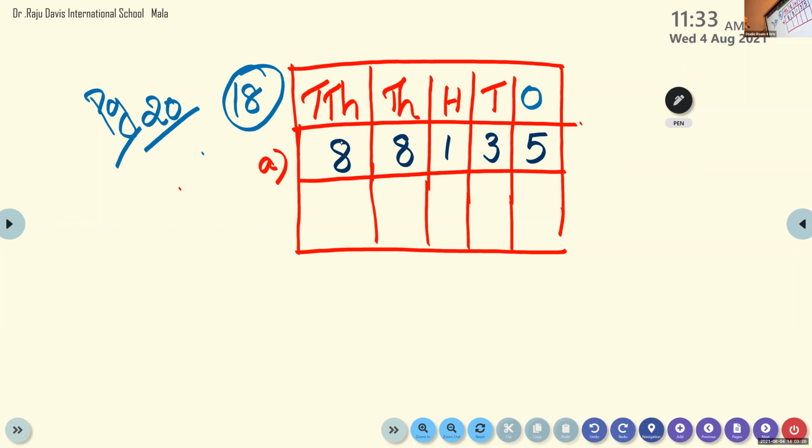Okay. Catherine, can you read the number name of this? What is the number we have written here? Ma'am, we want to write the number name. Someone was talking in between. Please keep quiet. Yes, Catherine, again.